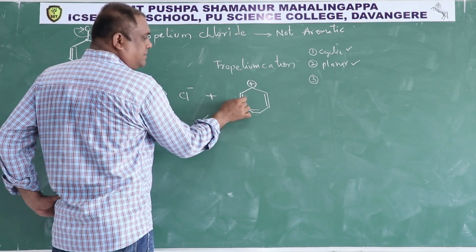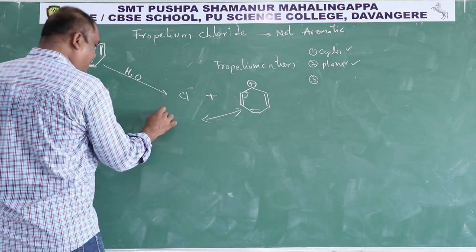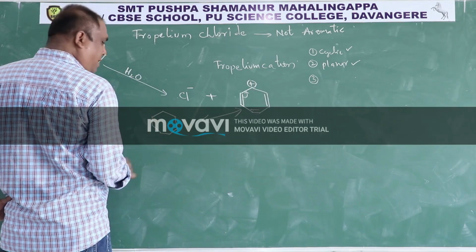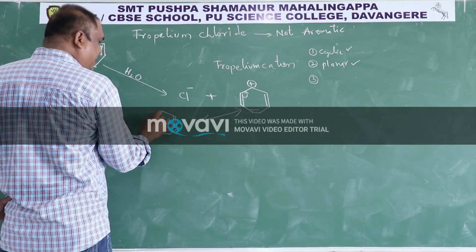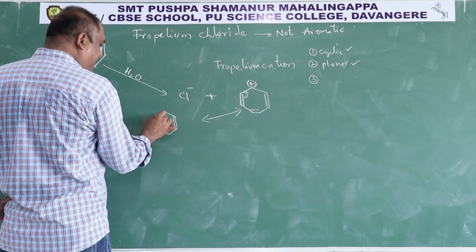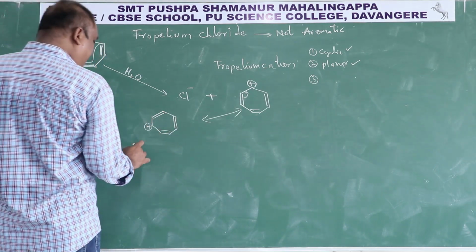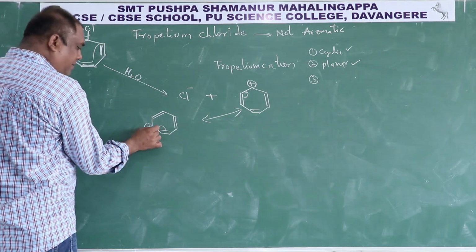This positive charge pulls this pi bond here. Then this bond is as it is, this bond is as it is, but this is coming here, therefore this becomes neutral and this becomes positive. Then this positive charge pulls this pi bond, and it will come here.